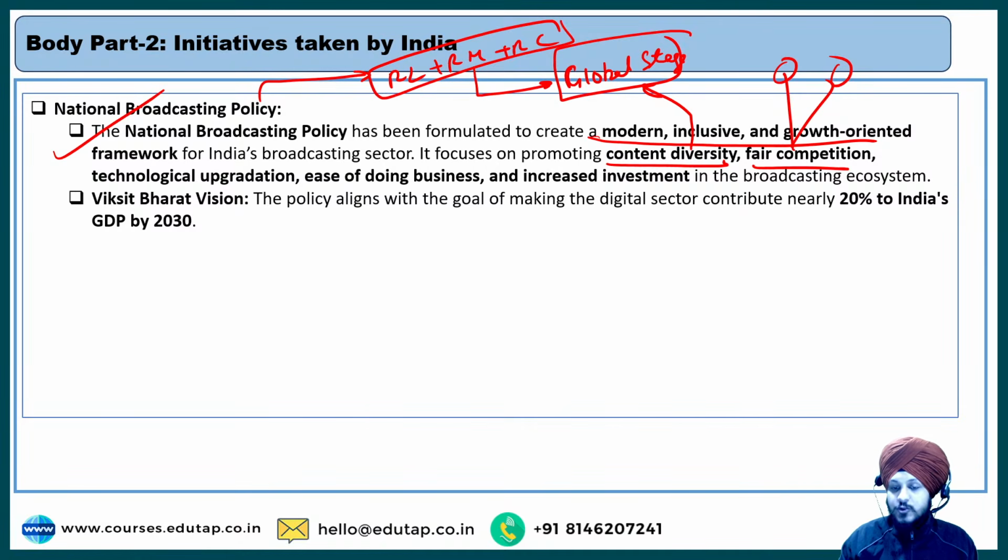Then technological upgradation, then ease of doing business and increased investment in the broadcasting ecosystem. And it aligns with the Viksit Bharat vision also, because this policy aligns with the goal of making the digital sector contribute nearly 20% to India's GDP by 2030, right? So this is a target, this is the goal with which we are trying to align this creative sector. So I hope this is also clear.